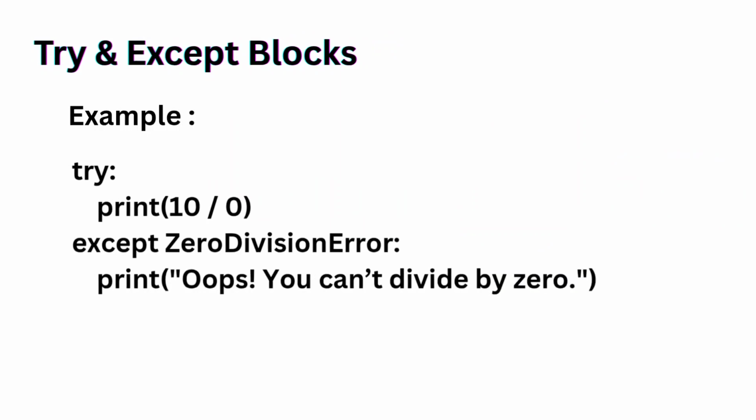Let's talk about try and except blocks. Here is how it works. Try: print 10 divided by 0, which is a ZeroDivisionError, and except ZeroDivisionError: print "Oops, you can't divide by 0." When an error occurs inside the try block, Python immediately jumps to the matching except block and executes that instead. So now your program does not crash. It continues running smoothly.